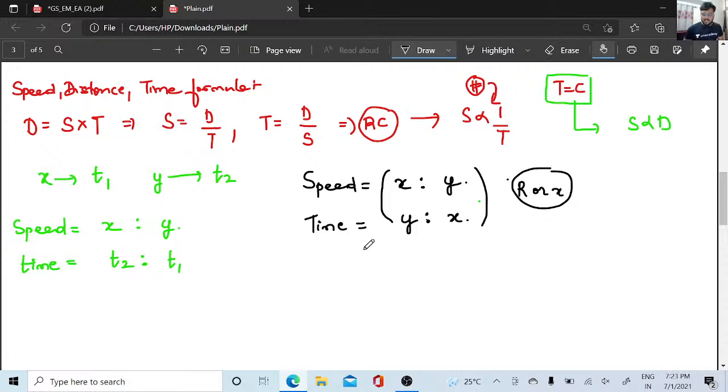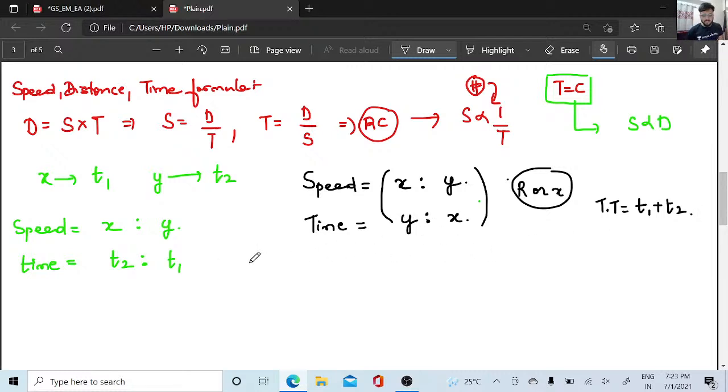Now here my time will be what? You know that our total time is nothing but t1 plus t2, right? So my time is nothing but x plus y.